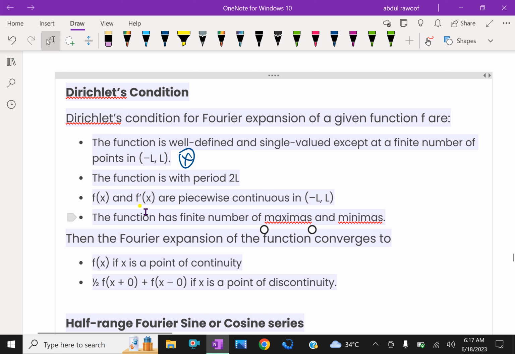f of x and f dash of x are piecewise continuous in the minus L to L limits. The function has a finite number of maxima and minima. Then the Fourier expansion of the function converges to f of x if x is a point of continuity, and to half of f of x plus 0 plus half of f of x minus 0 if x is a point of discontinuity.